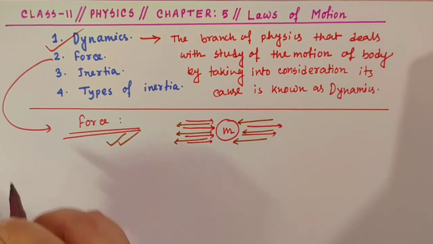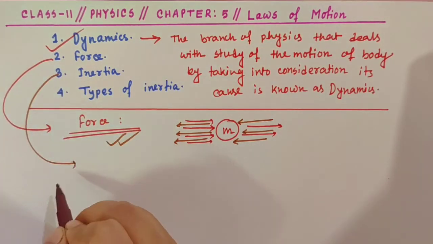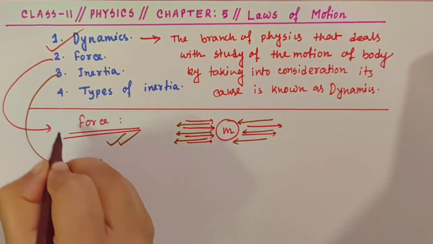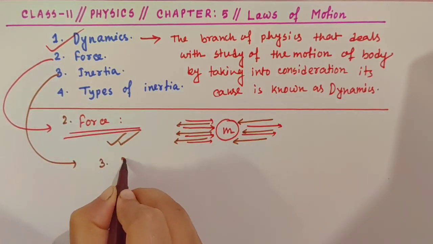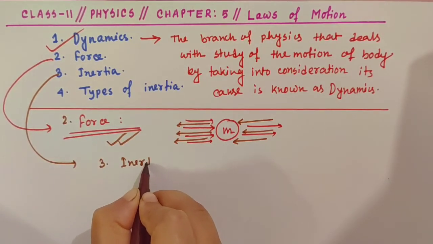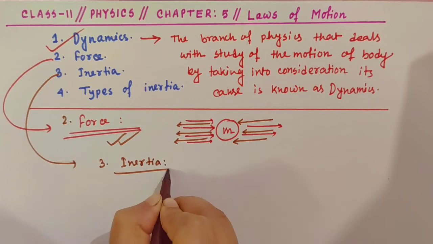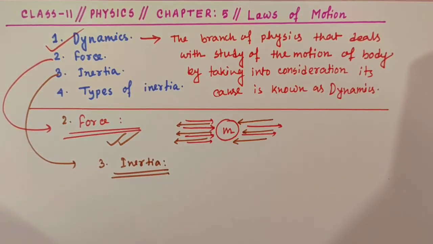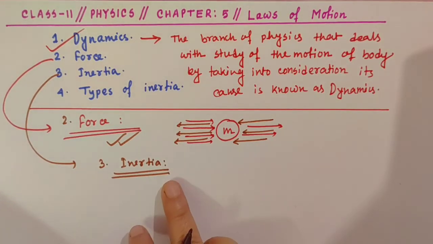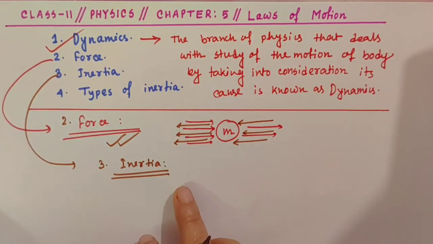Now, our next topic is inertia. So, what is inertia? Inertia is the inherent property of a body which opposes any change in the state of rest or of uniform motion in a straight line.